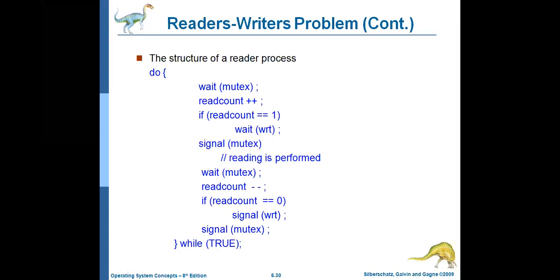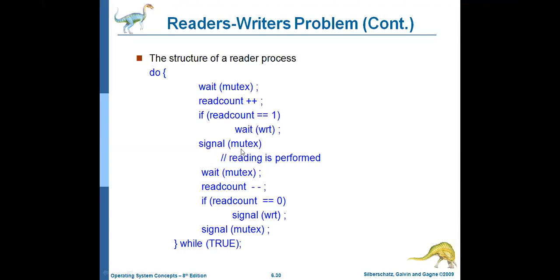So what we need to do? Wait of WRT. Wait of WRT, what is the initial value of WRT? 1. So wait of WRT means decrementing the WRT by 1. So that means WRT is 0, mutex is 0, and read count equal to 1. And then whenever there is one reader, we need to perform the wait operation on WRT. Whenever there is a single reader, we need to perform the wait operation.